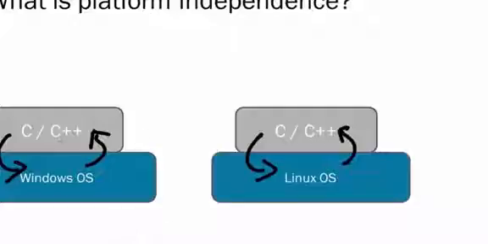So you cannot take this compiled C and C++ code and try to run it on Linux. So C and C++ are not platform independent because they depend on their operating systems. Whichever platform you compiled in, you have to run them only on that particular platform or operating system.